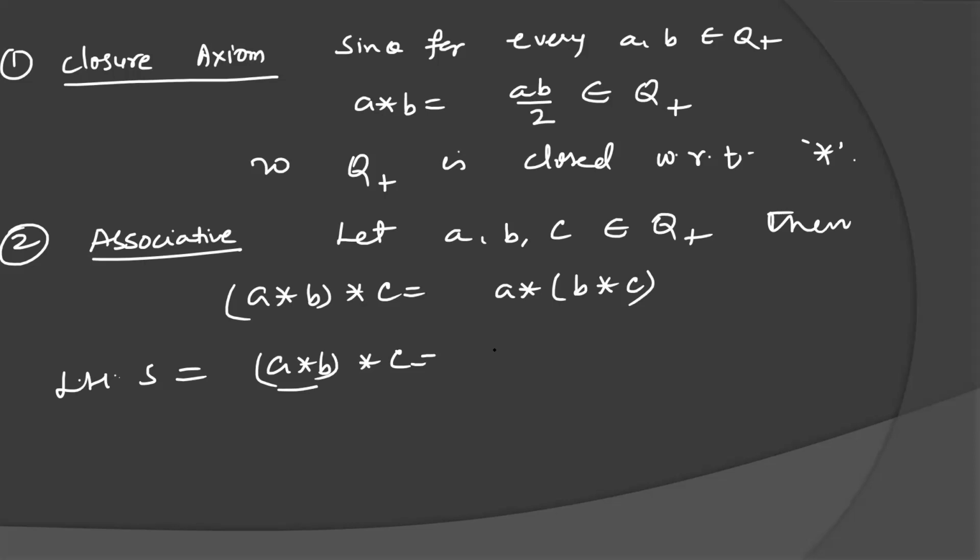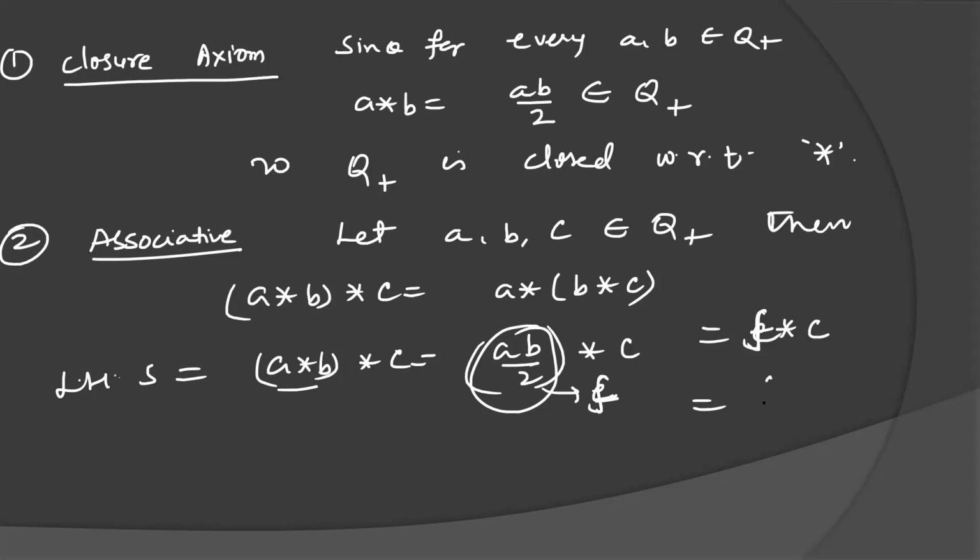What will be a star b? It will be ab by 2, and now again we compose with respect to c. Call ab by 2 a new element. Not e, call it f, because e will be the identity element. So f star c will be fc by 2. Put the value of f: it will be ab by 2 into c, so abc by 4.